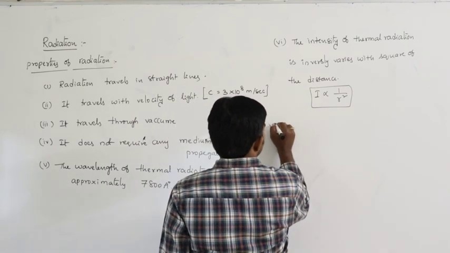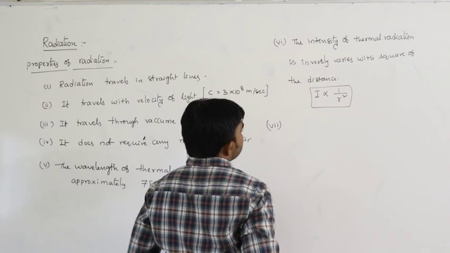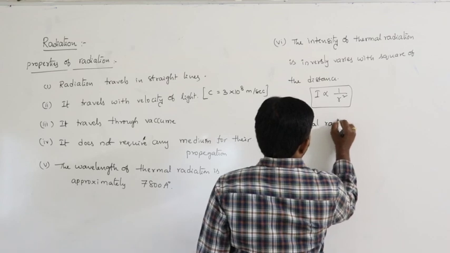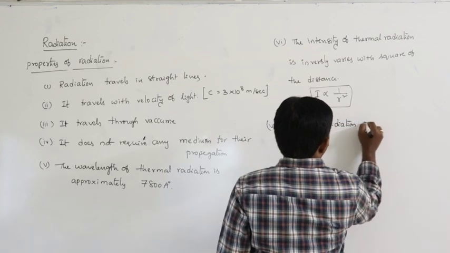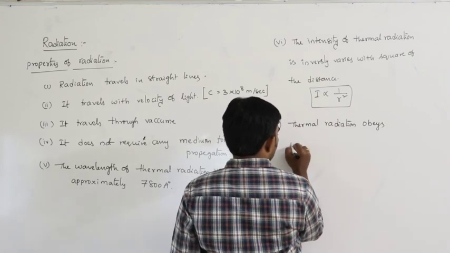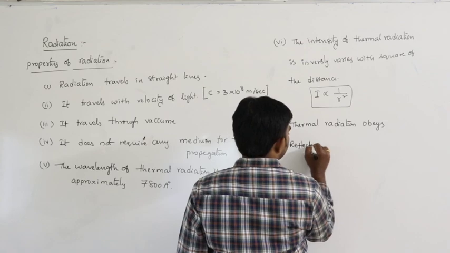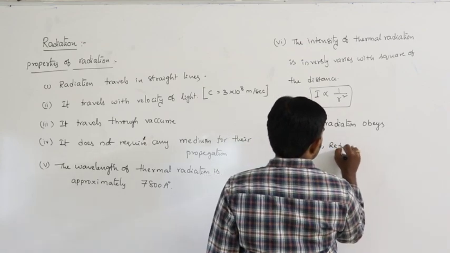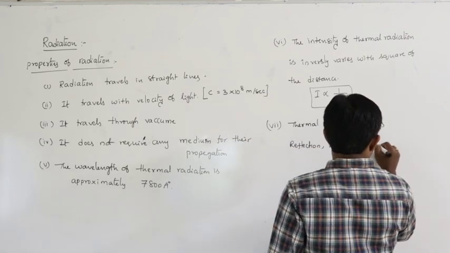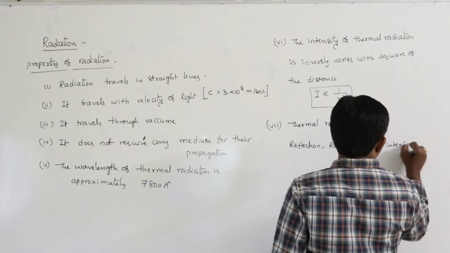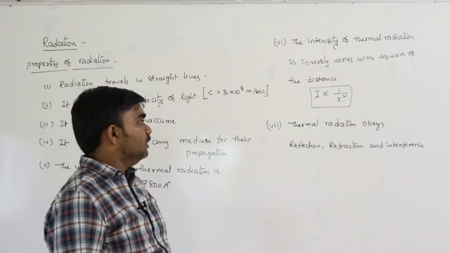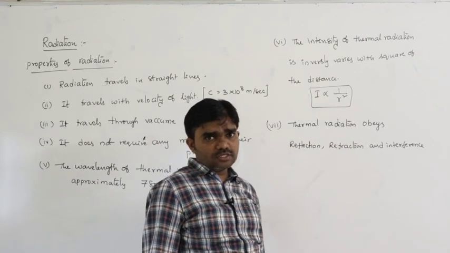Next, thermal radiation obeys reflection, refraction and interference. That means it obeys all the properties of light.